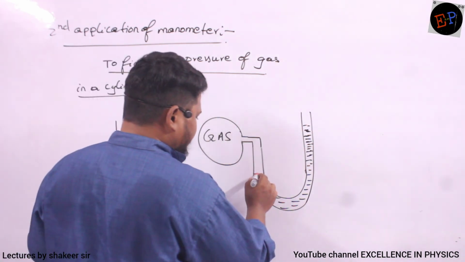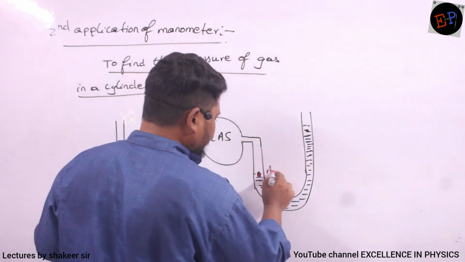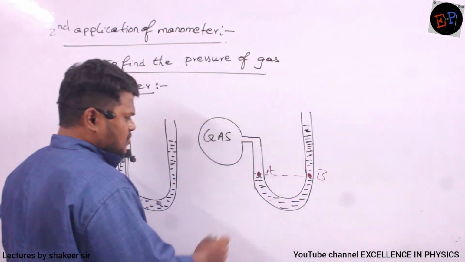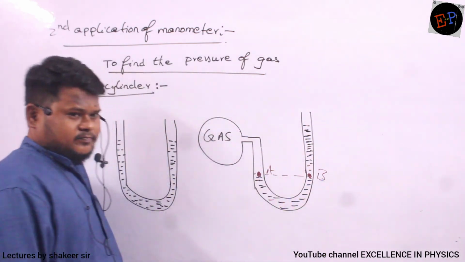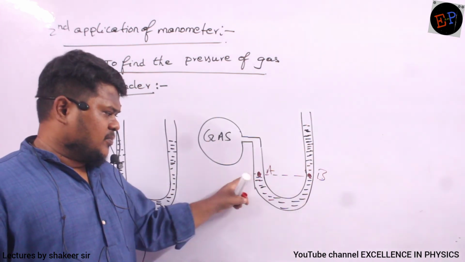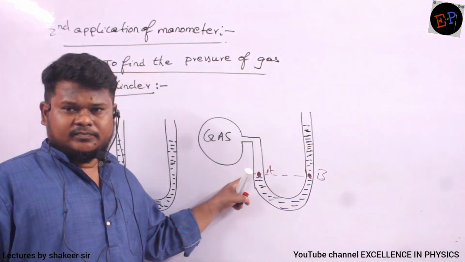So here if you take this point A and the same parallel point B, these 2 points are at the same height, no? Clear, no? 2 points are at the same height.